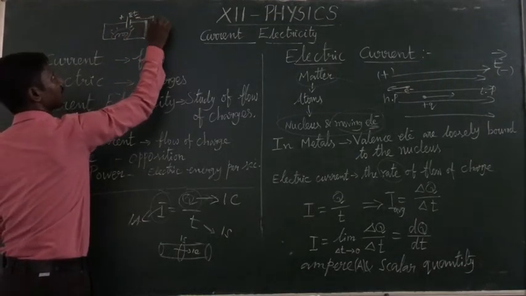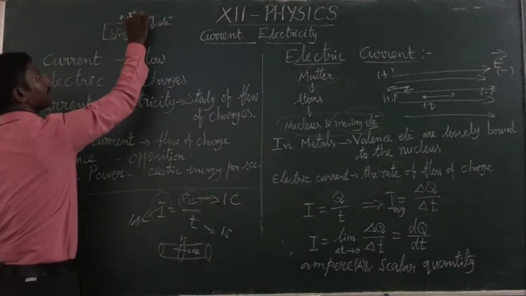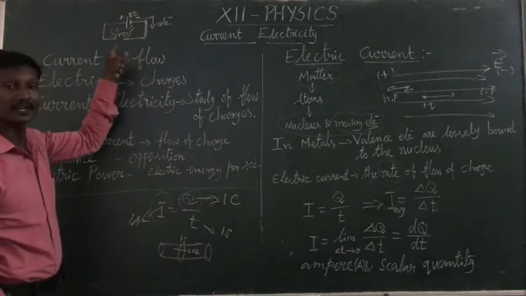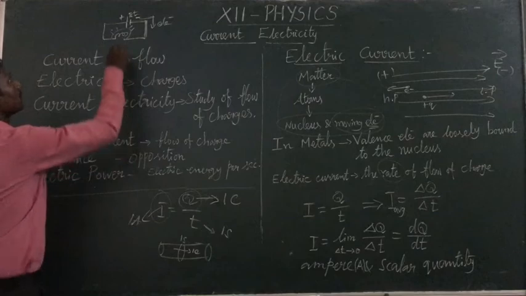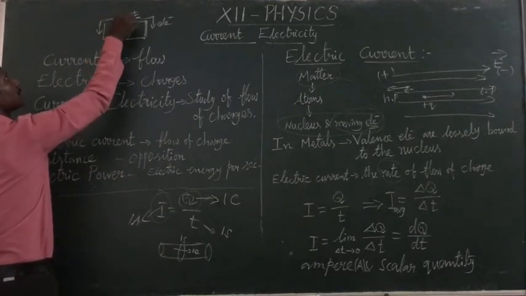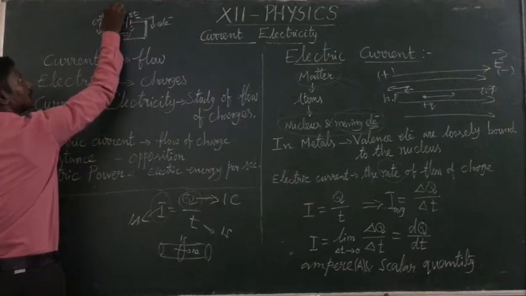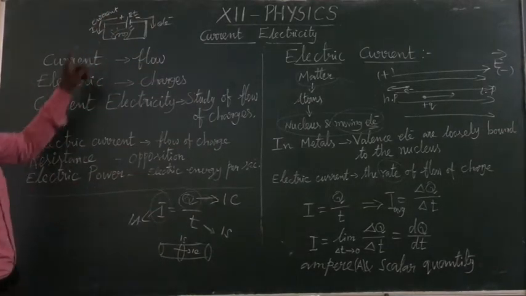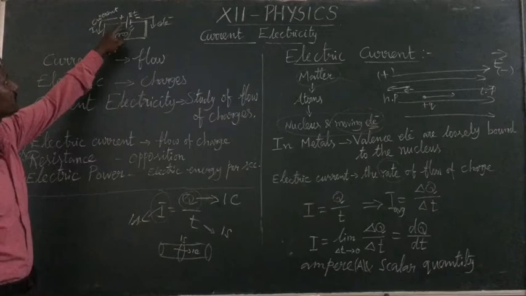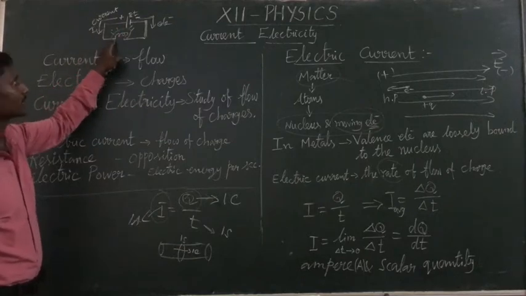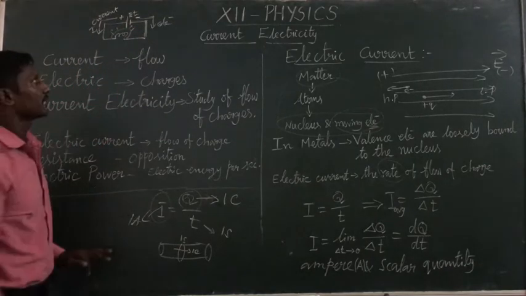So the direction of electrons is negative to positive, but the direction of current is positive to negative. That is current, the symbol is I. The direction of current is always from the positive terminal of the battery to the negative terminal.